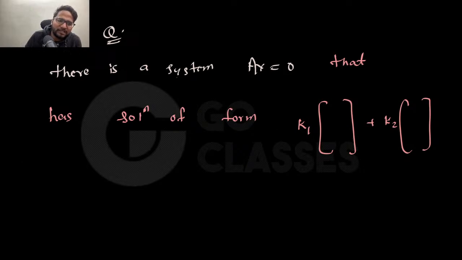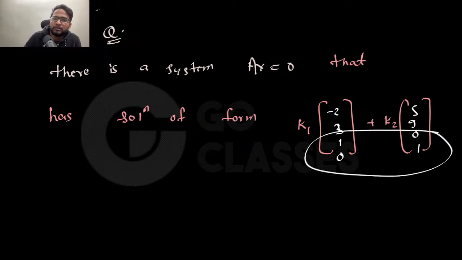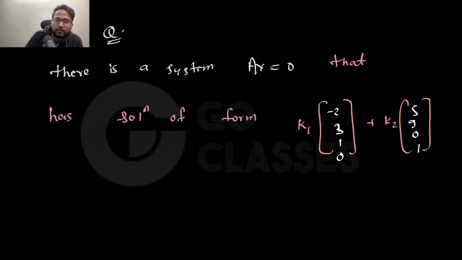I'm not writing it, but anyway, you can write something, right? Minus 2, minus 2, anything. You can write minus 2, 3, 1, 0, 5, 9, 0, 1, anything. I mean, the last two should be 0 1 and 1 0. That's all. So suppose that this is the case where your solutions are of this form, right? Here A has dimension, let's suppose, 10 by 4.